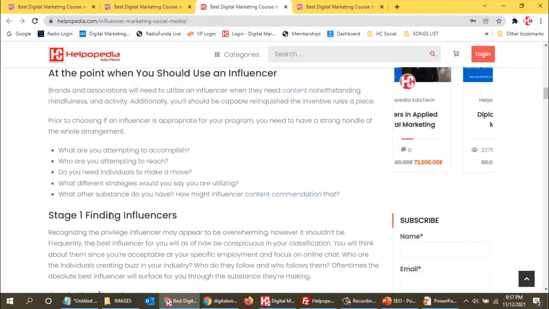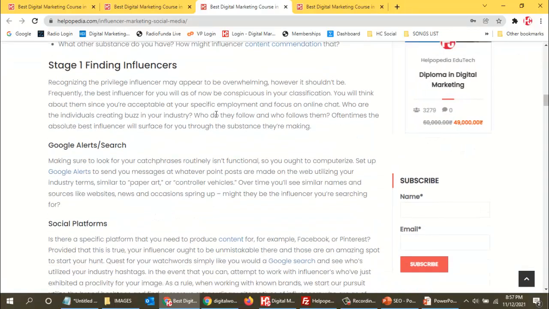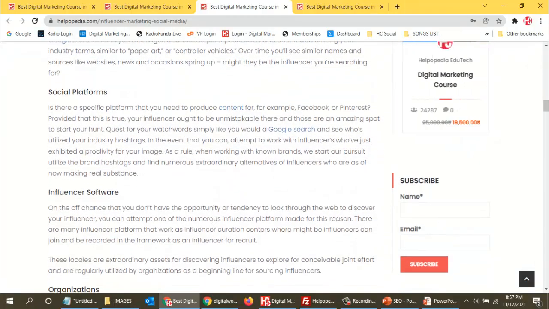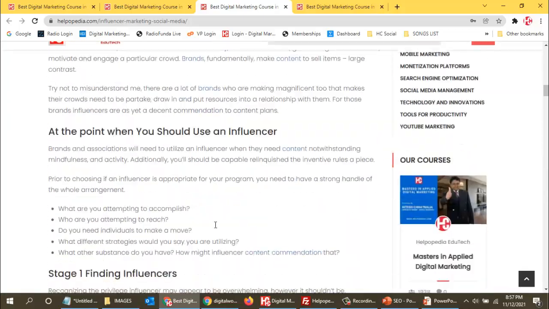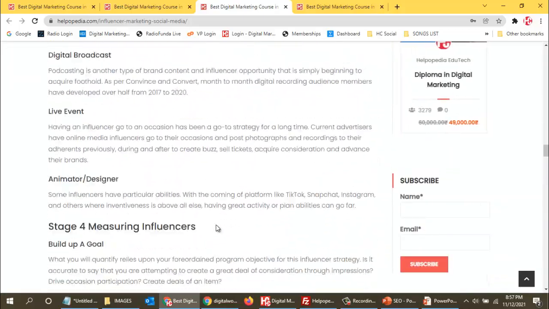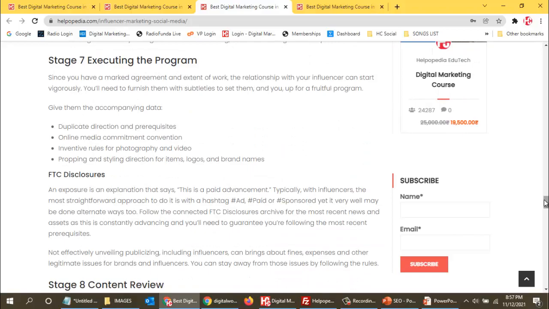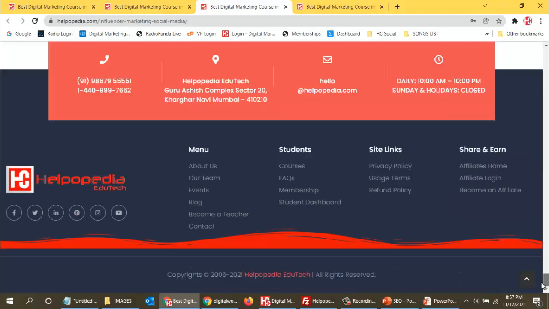If the paragraph is long, then it is difficult for people to understand what is written over here. For that reason, we need to have headings, and in the headings, we have to use our primary keywords.